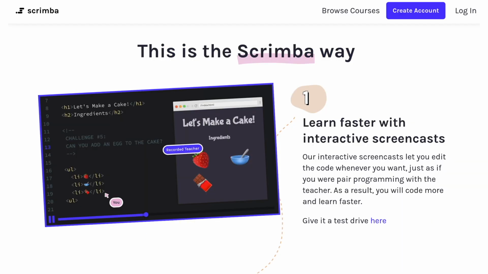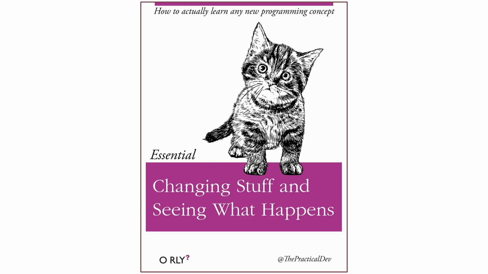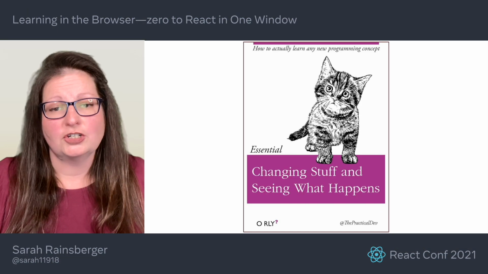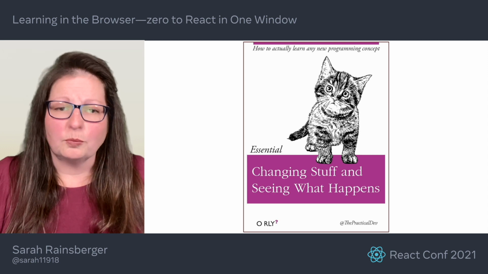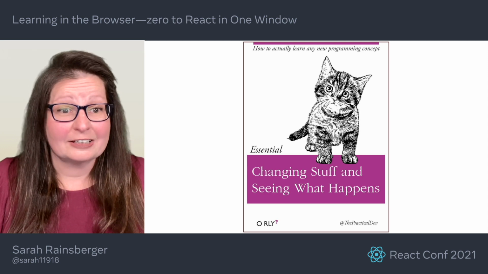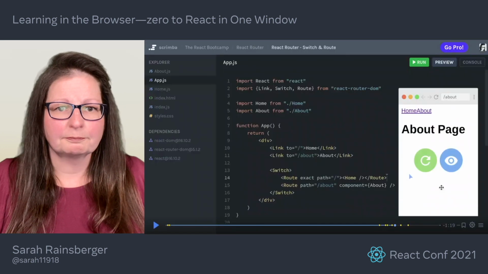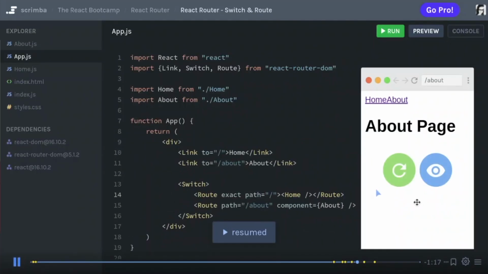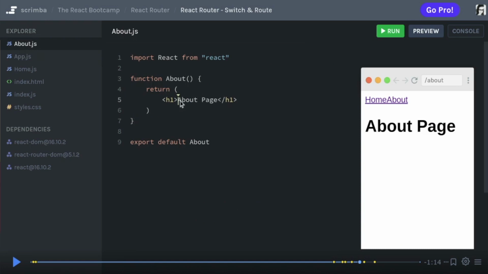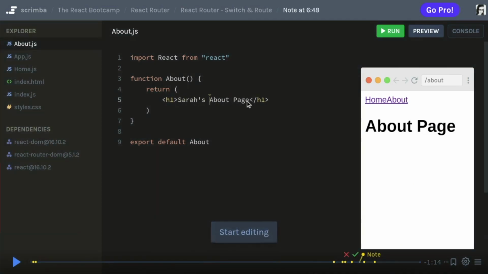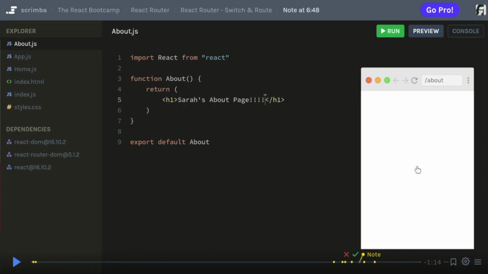Now, Scrimba uses their own interactive video format for guided code screencasts. The neat thing is, you can pause the teaching video at any time and play around with whatever the code looks like at that exact moment in the video. Scrimba provides a code editor, a system for creating new files and installing dependencies, and a live preview pane so you can see the effects of your code changes. Then, when you hit play again, your changes are gone and the code reverts back to the state it was in when you paused the video.